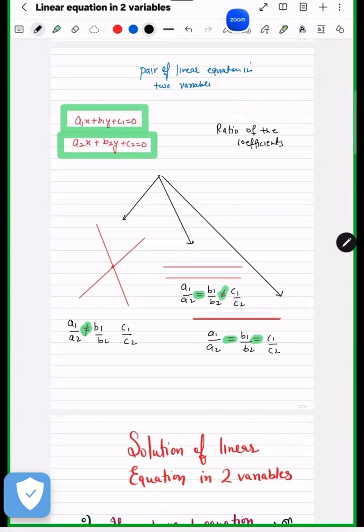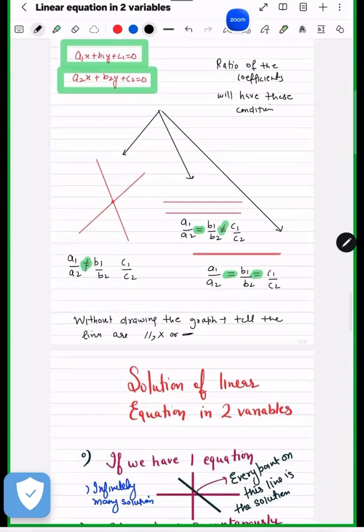The ratio of the coefficients will have these conditions, so without drawing the graph, we will be able to tell whether the lines are parallel, intersecting, or coincident.